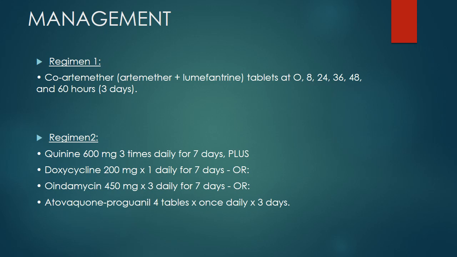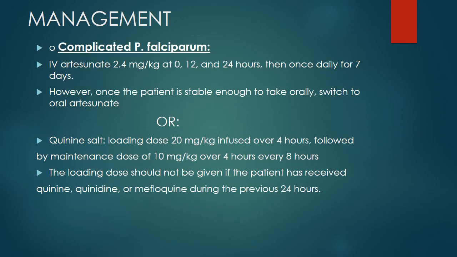Regime 2 includes quinine plus doxycycline, or with clindamycin, or with Malarone, which is the combination of atovaquone and proguanil. These are given as shown. However, doxycycline is contraindicated in pregnancy. Complicated Plasmodium falciparum is treated with IV artesunate 2.4 mg per kg at 0 hour, then 12th hour, and then 24th hour. And then it is given once daily for 7 days. However, once the patient is stable enough to take orally, we will switch to oral artesunate.